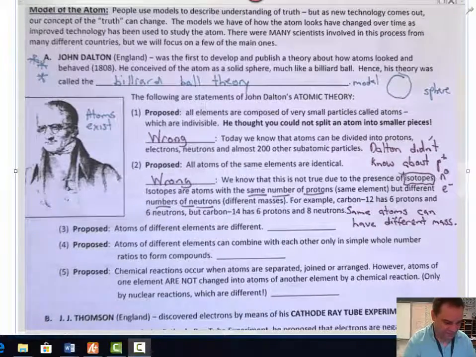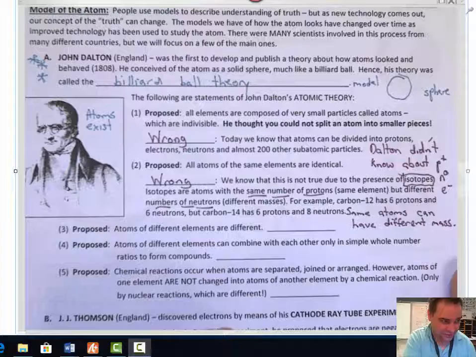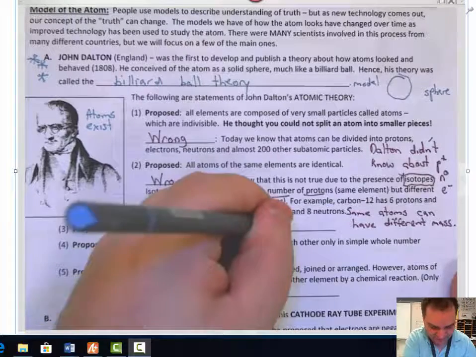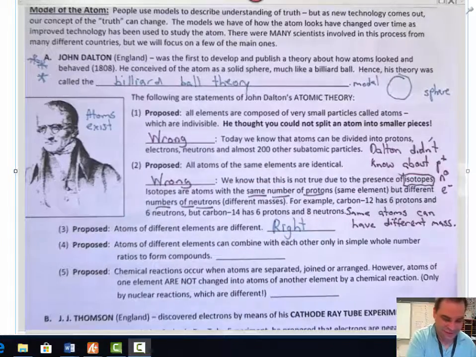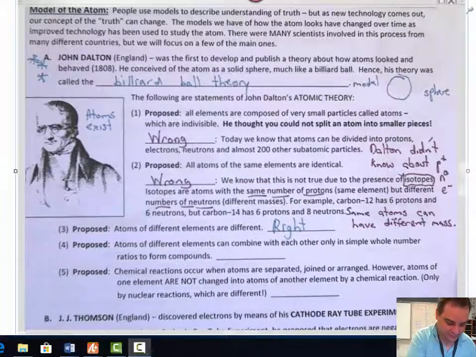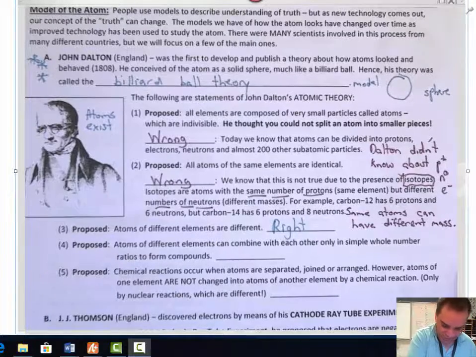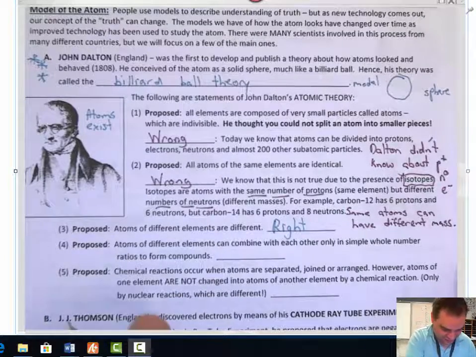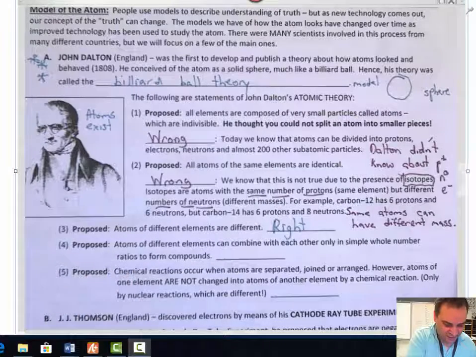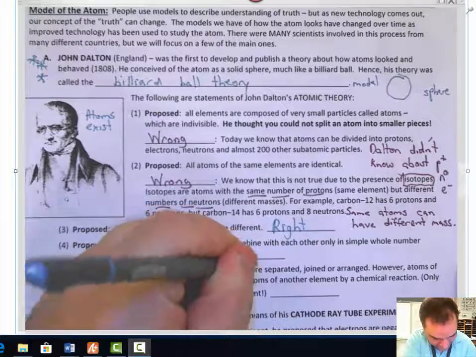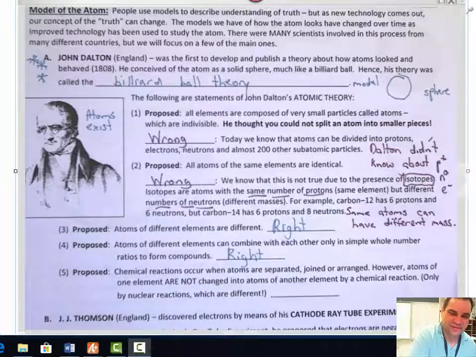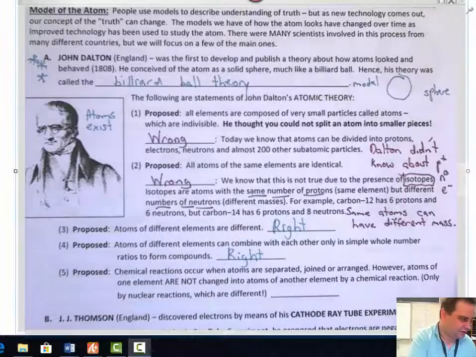Okay, number 3. Atoms of different elements are different. This is actually correct, which is right. An atom of lithium is different from an atom of helium. Okay? They have different chemical properties and all that stuff. So, good job, John Dalton. Atoms of different elements can combine with each other in simple whole number ratios to form compounds. Guess what? He was right about that too. You can combine 2 hydrogens with 1 oxygen and make water. That's basically what he was saying there.